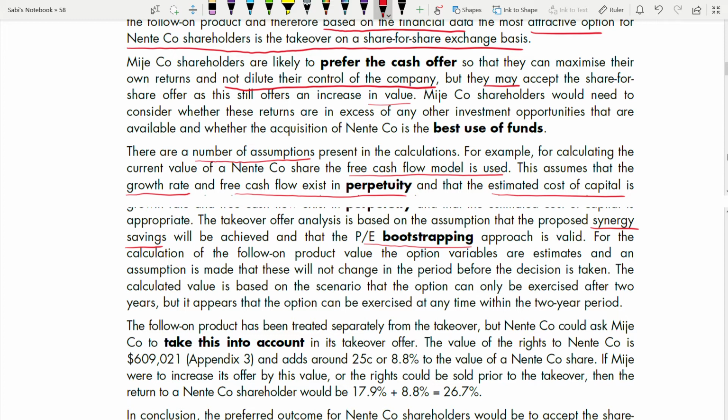For the calculation of the follow-on product, now you see the systematic order. Can you see? Slowly they are going. They are starting from the first, then they are going to the takeover. Now they are going to the follow-on product, which was your third appendix, third requirement. So for the calculation of the follow-on product value, third model, what is the model you used?